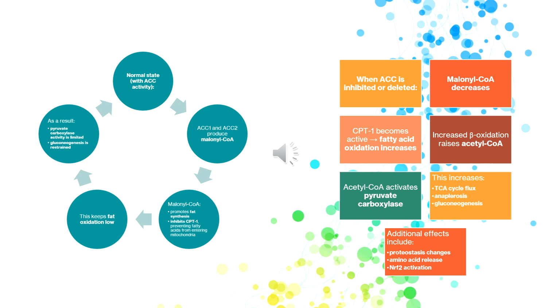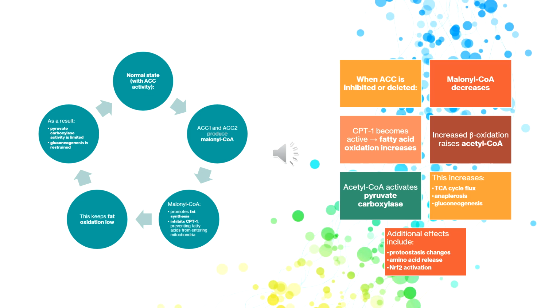But the most surprising finding was that reducing malonyl-CoA actually increased gluconeogenesis. The liver began producing more glucose even in the fed state. To understand why this happened, the authors investigated metabolic fluxes using stable isotope traces and metabolic flux analysis. These experiments revealed that loss of ACC activity increased TCA cycle activity and pyruvate carboxylase flux. Pyruvate carboxylase converts pyruvate into oxaloacetate, a key intermediate required for gluconeogenesis.